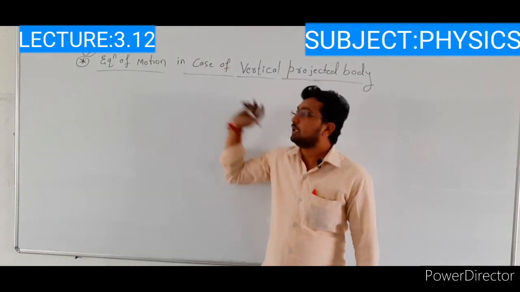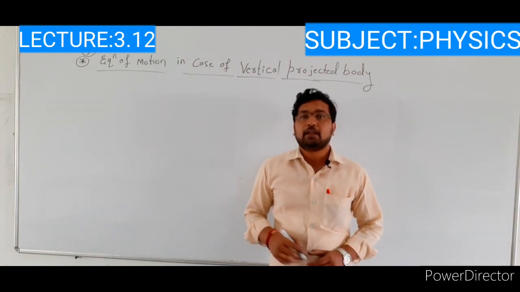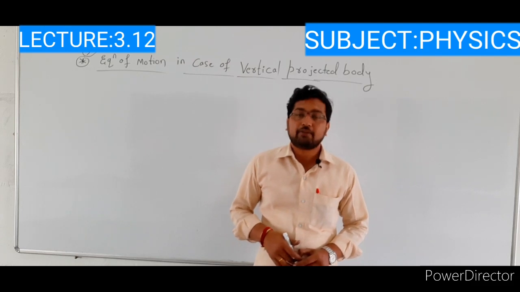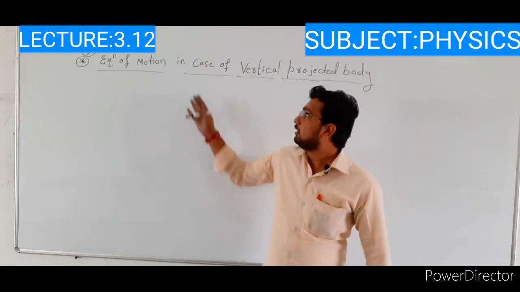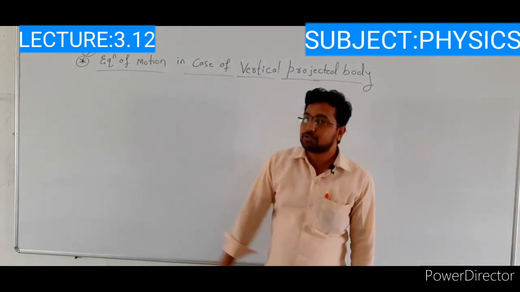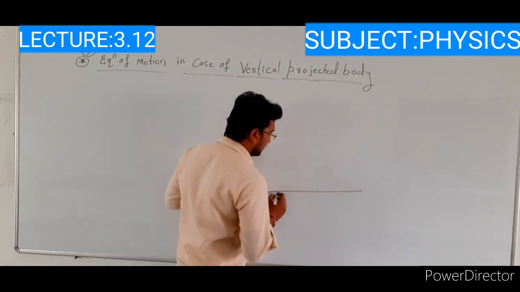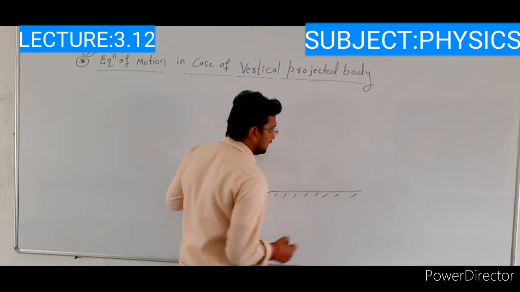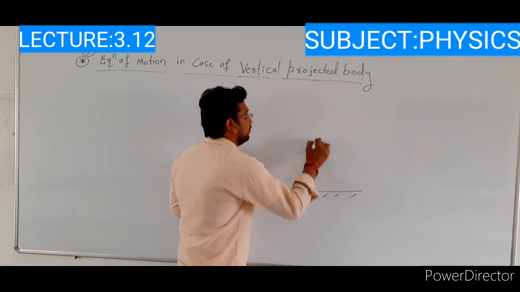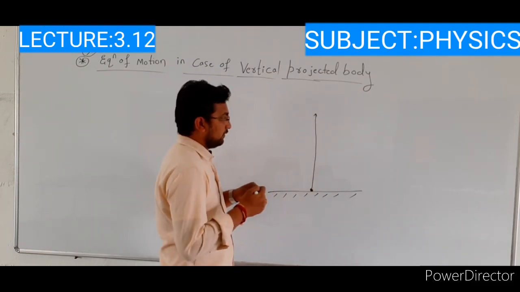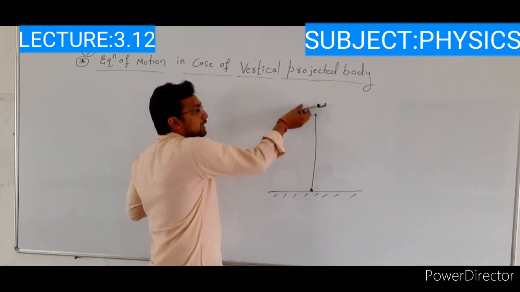Next concept is the equation of motion in case of a vertically projected body. In the previous case we have already solved the equations of motion in case of the freely falling condition. So the next one is the equation of motion in case of a vertically projected body. Consider this is a horizontal surface. Here we have thrown an object in the vertically upward direction. For example, consider this is a body. This body is thrown vertically in the upward direction.